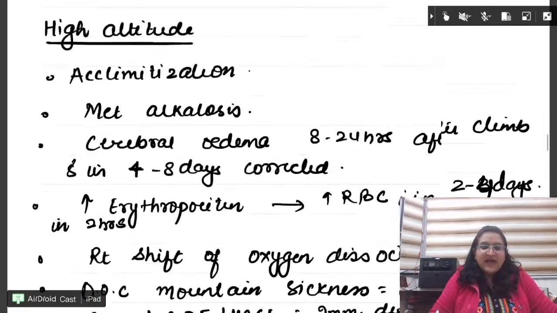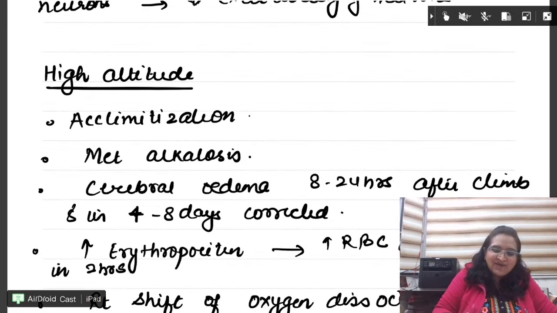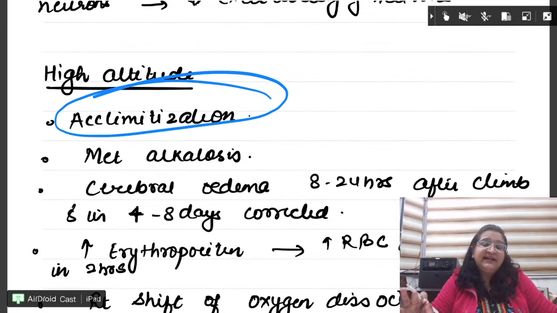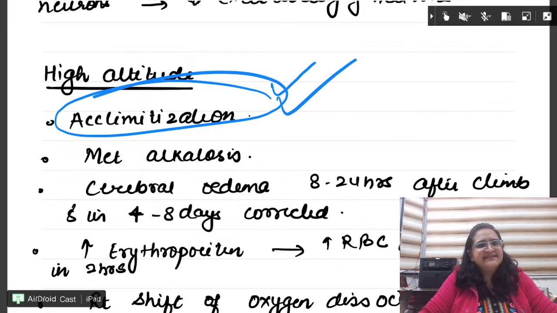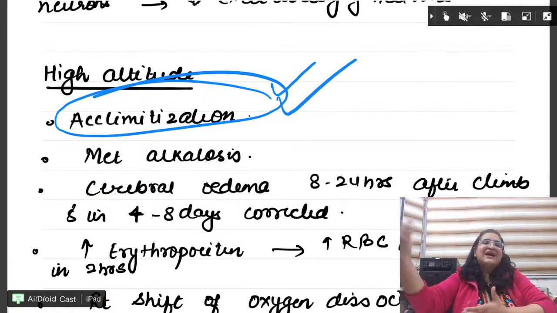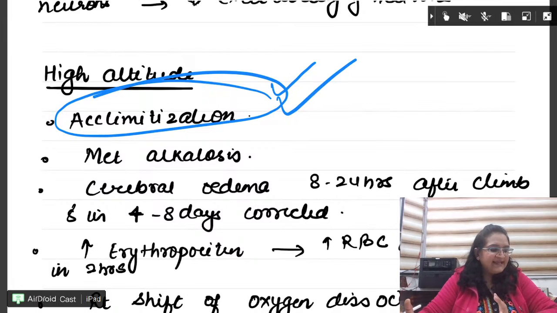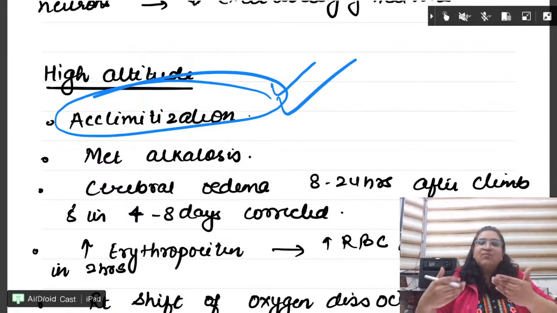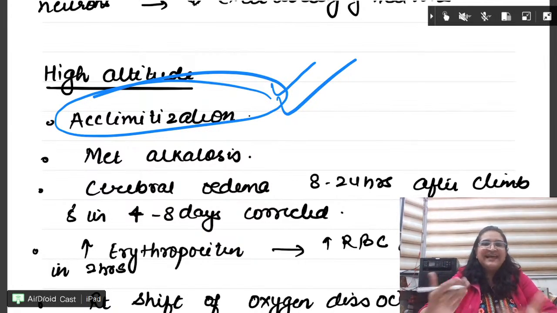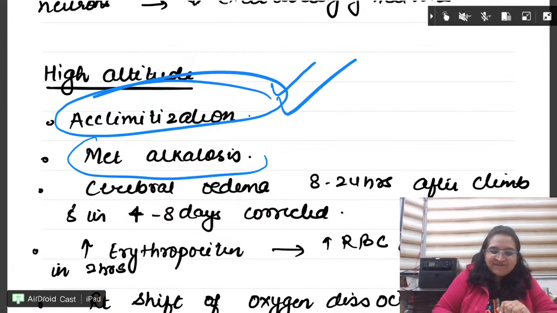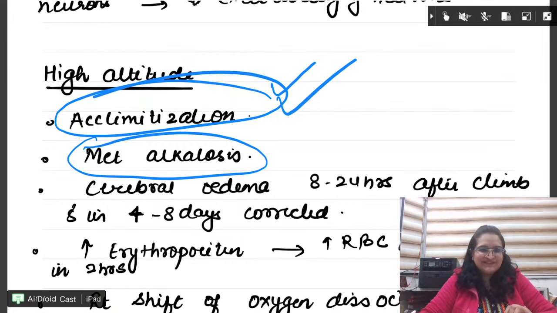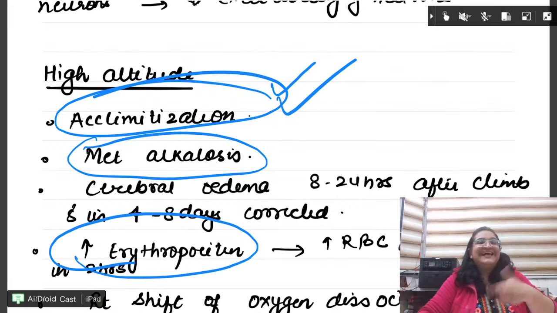High altitude, very important, at least 5 questions. What is acclimatization? You all know acclimatization is how we get used to the high altitude. In acclimatization, we will have more RBC, more erythropoietin, and metabolic alkalosis. All of this, erythropoietin especially, will help us acclimatize to the high altitude.